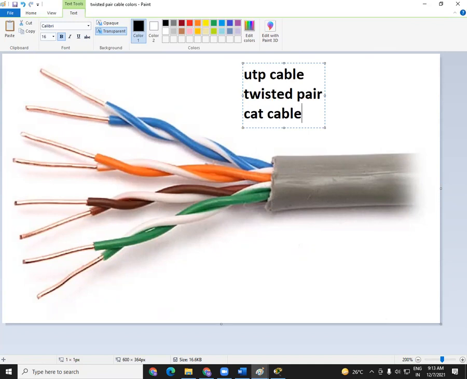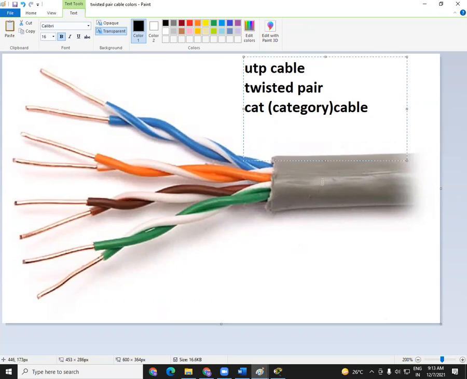Why do we call it CAT cable? CAT actually stands for, it's not the animal cat we are talking about here, we are talking about category. So there are different types of categories, like Cat 5 cable, Cat 6 cable, Cat 4 cable, Cat 5e cable. When you see the cable cover, can you see this ash color cover? That is the body cover. On this cover, it will be written whether it is Cat 5 or Cat 6.